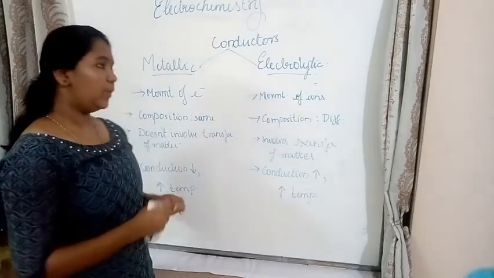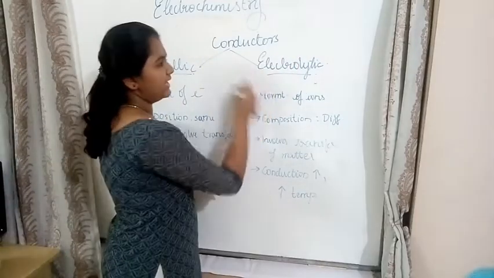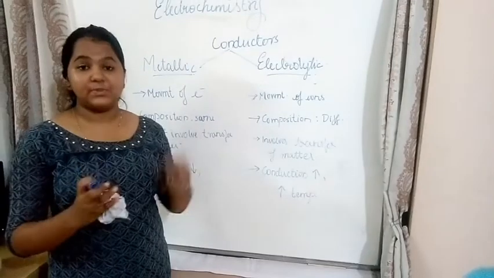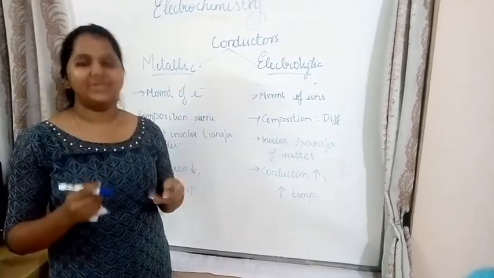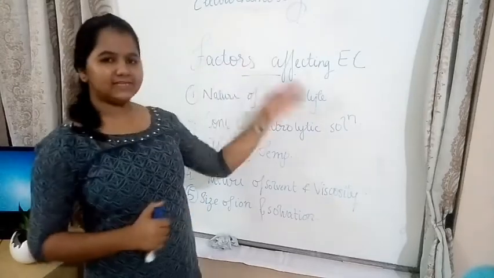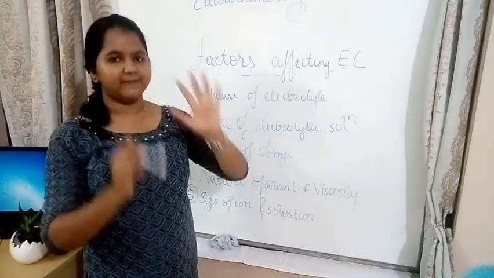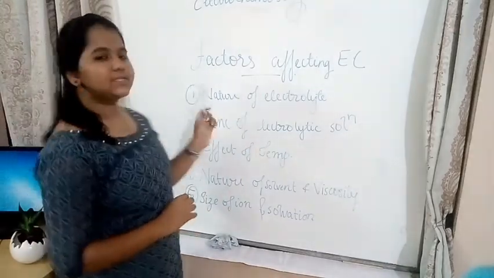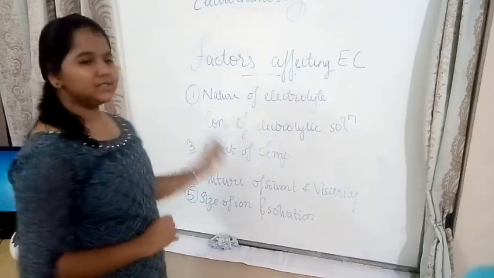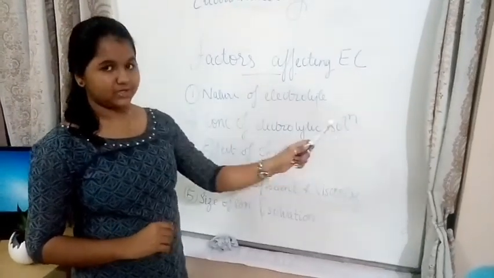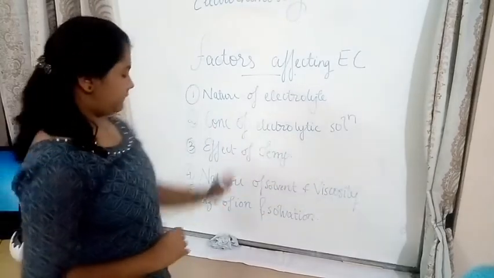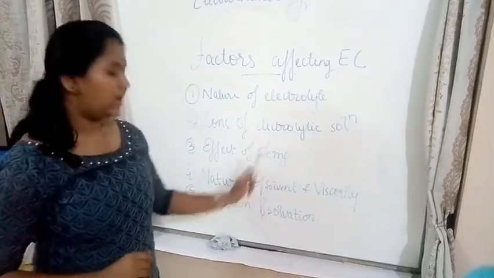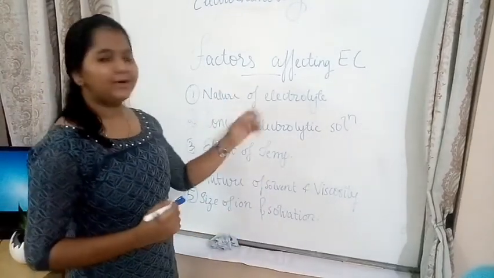In this chapter, we will be dealing with electrolytic conduction in detail. We will learn about the factors that affect electrolytic conduction and the terms which are used for electrolytic conduction, etc. Now I will be discussing factors affecting electrolytic conduction, and there are 5 factors. First we will list out those 5. The first one is the nature of electrolyte. The second is the concentration of the electrolytic solution. The third is the effective temperature. The fourth is the nature of solvent and viscosity. The fifth is size of ion and solvation. So first we learn about the nature of electrolyte.